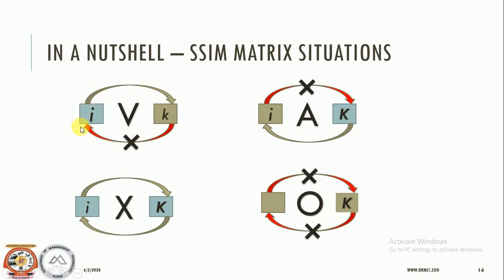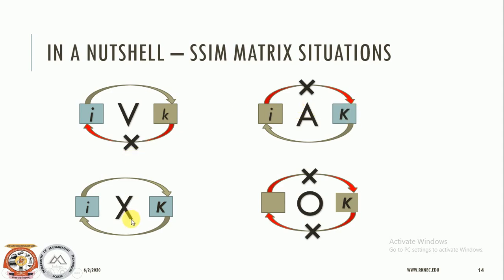K can be achieved from i but i cannot be achieved from k. Symbol A means that i is not leading to k, whereas k is leading to i. I can be achieved from k but k cannot be achieved from i.